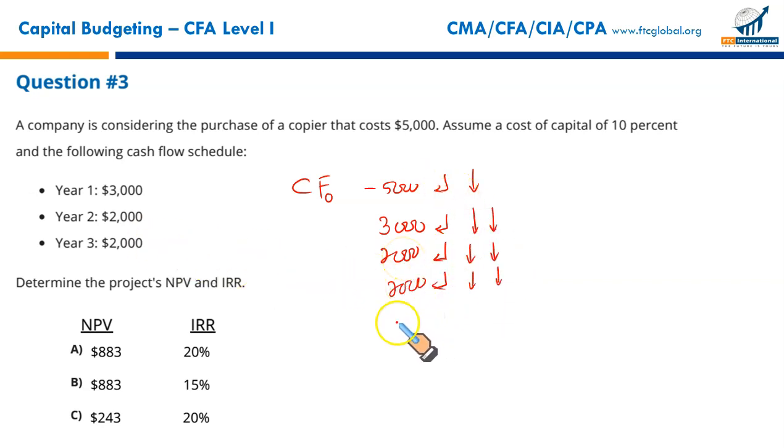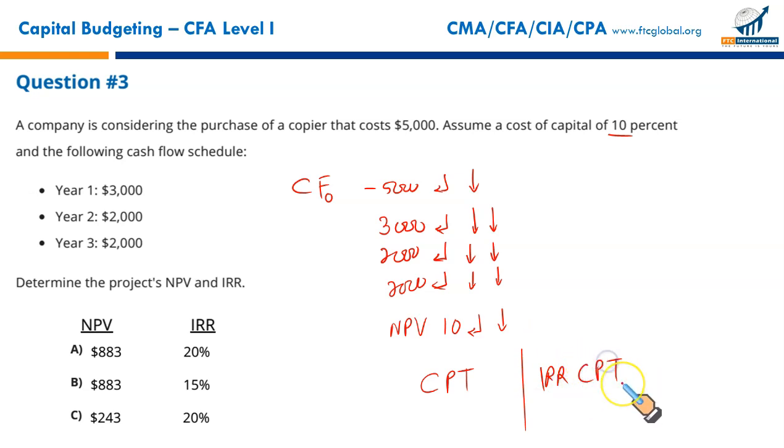So once it's entered all the data, you will simply press NPV sign. You will be asked to write the interest rate, the discount rate that will be used to evaluate the projects. I think it's given here 10%. You will enter 10, press the enter sign, press the down arrow key, and you will simply press CPT. It will calculate the NPV for you. Since we are required to find the IRR as well, since all the data has been entered in the tables in your calculator, you will simply press IRR and press CPT. So let us do it.